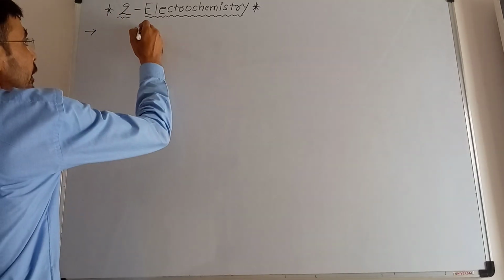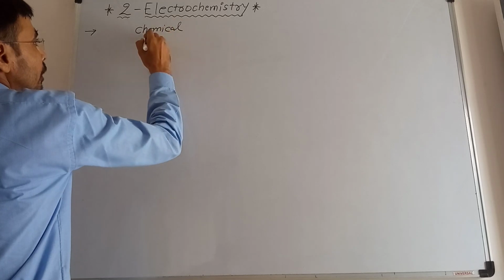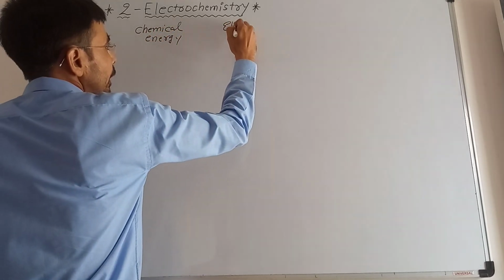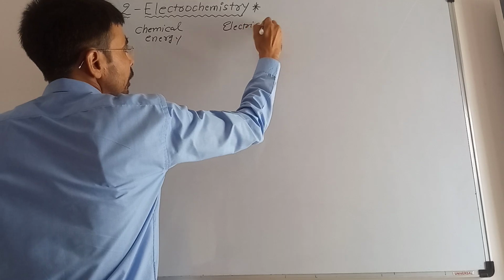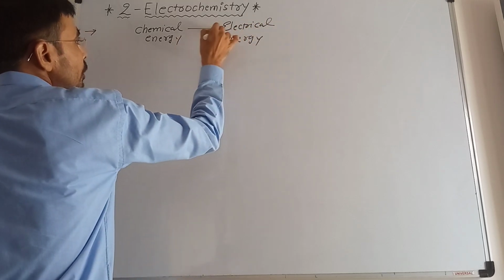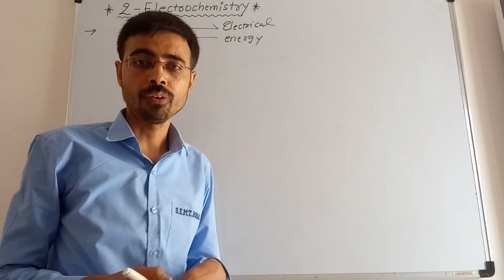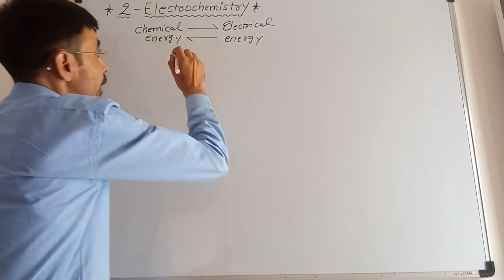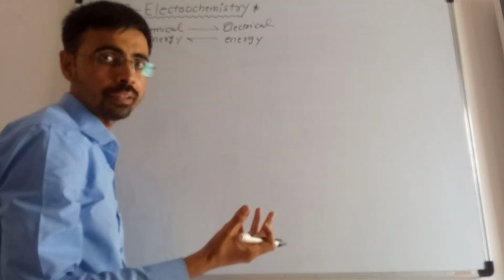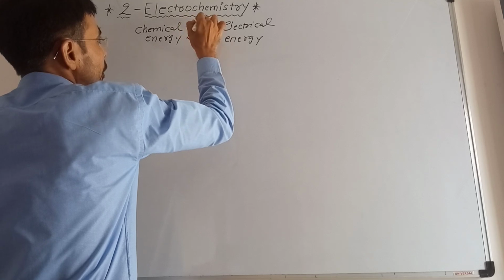So basically chemical energy and electrical energy, two transformations are studied in electrochemistry, right? Now chemical energy will transform into electrical energy to have the current, to have the electricity. That is a spontaneous reaction.